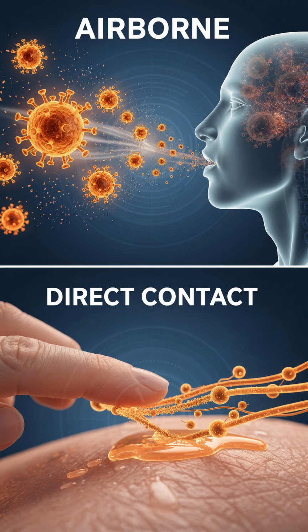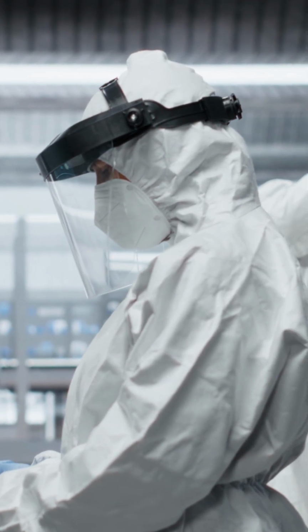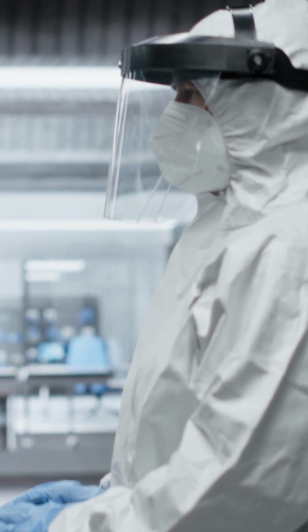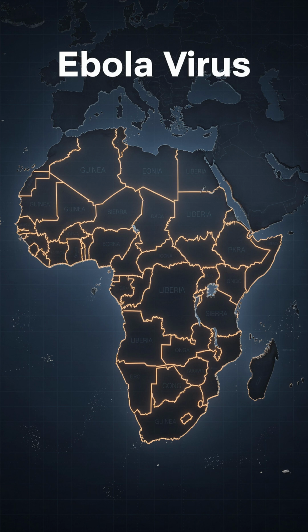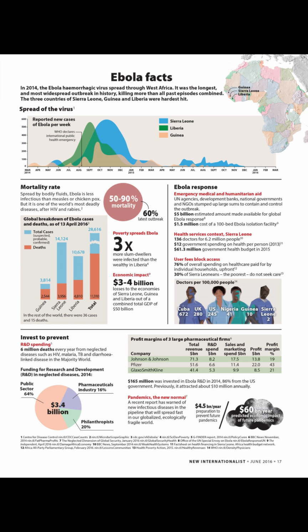Unlike airborne viruses such as measles, filoviruses generally require close physical contact for transmission. This explains why outbreaks often occur among family members, caregivers, and healthcare workers when proper infection control measures are not implemented. The most famous member of the family is Ebola virus. Several species of Ebola virus exist, including Zaire Ebola virus, the species responsible for the largest recorded Ebola epidemic. That outbreak infected tens of thousands of people and highlighted the devastating impact of emerging infectious diseases.